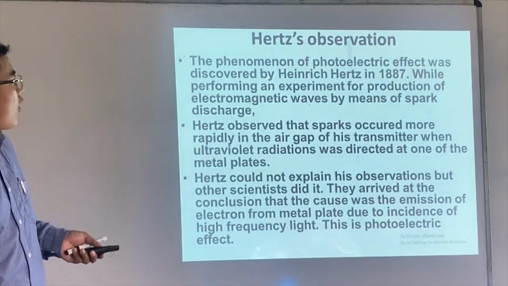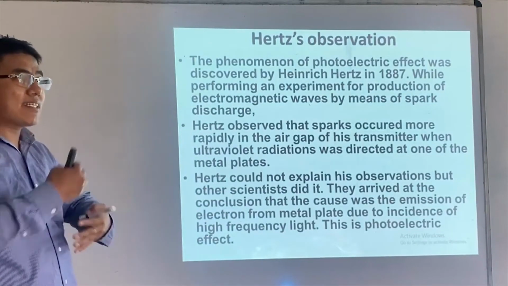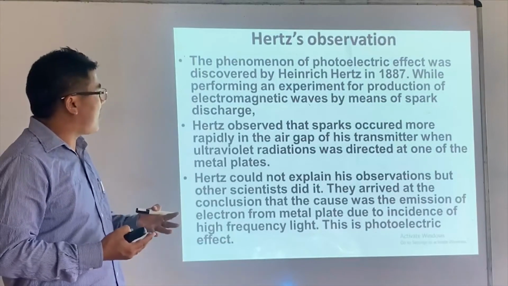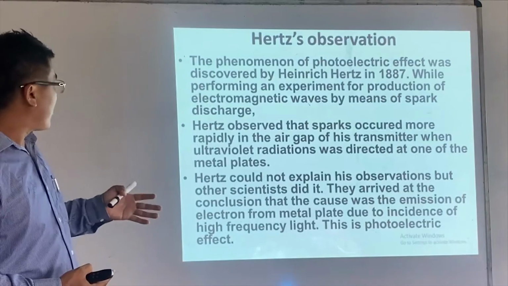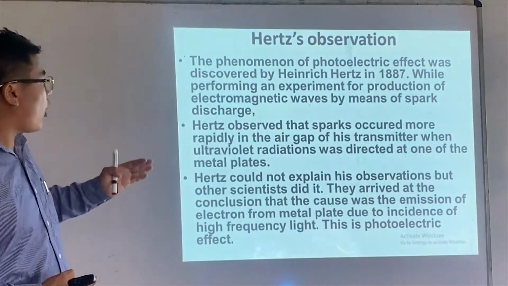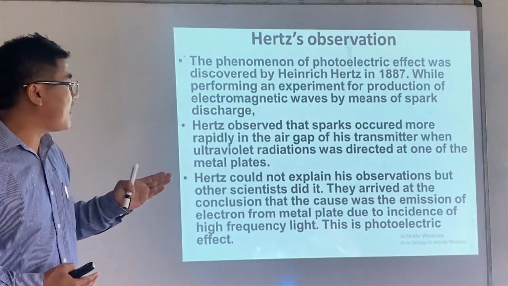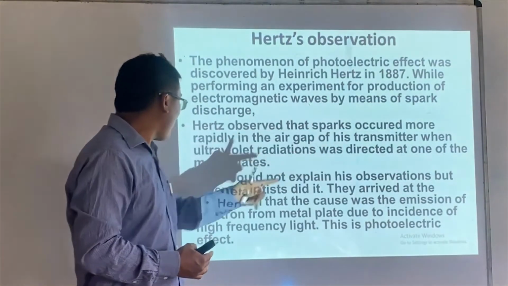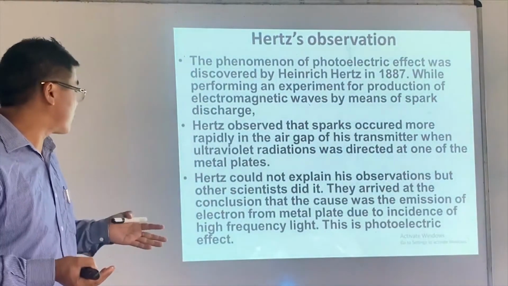The phenomenon of the photoelectric effect was discovered by Heinrich Hertz, at the time when he discovered the electromagnetic wave, when he generated the electromagnetic wave. Hertz observed that the spark occurs more rapidly in the air gap of his transmitter when ultraviolet radiation was directed at one of the metal plates. That's the point, right? Why? Because electrons are being removed.